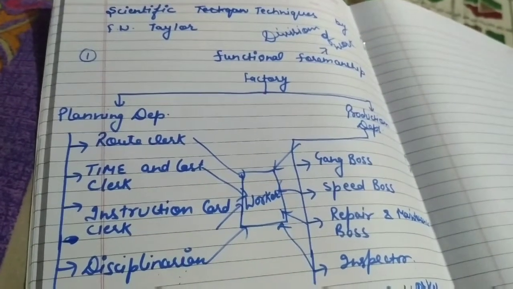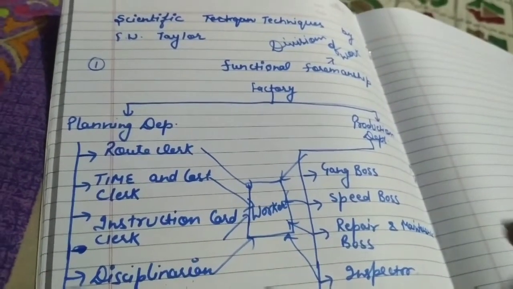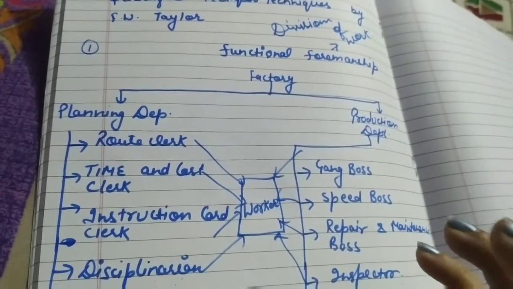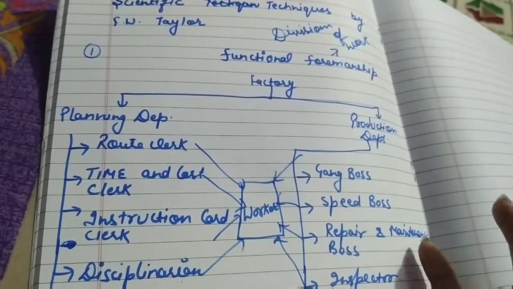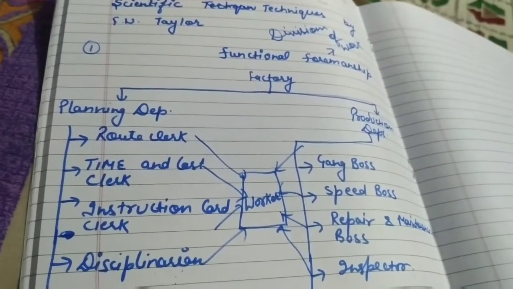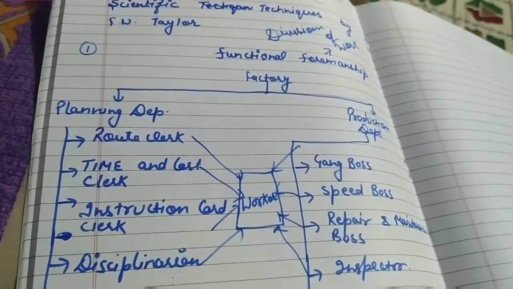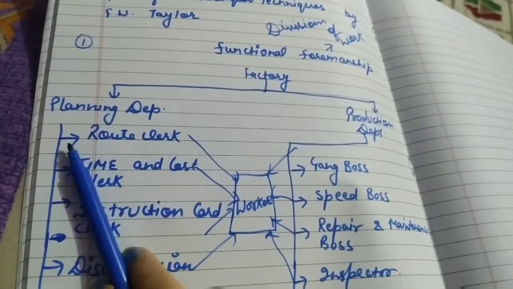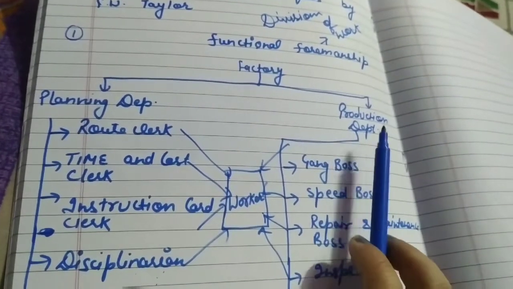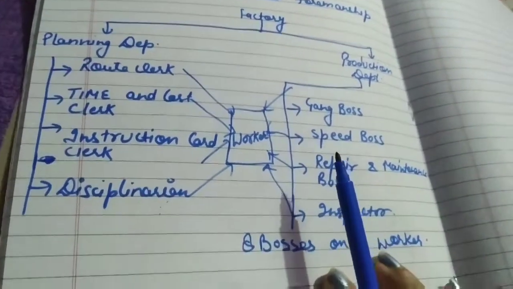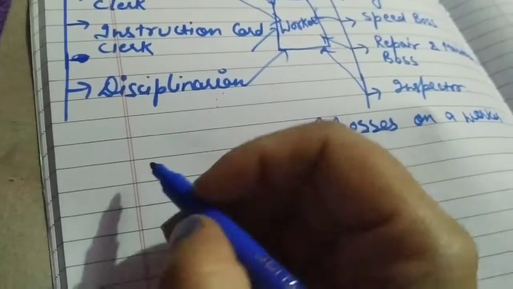So this is the first technique which is given by F.W. Taylor, that is, all the work should be divided into small departments, and the small departments can give us specialization of the work. Second thing is, the planning will take place in one department, and the execution of the job will take place in another department.